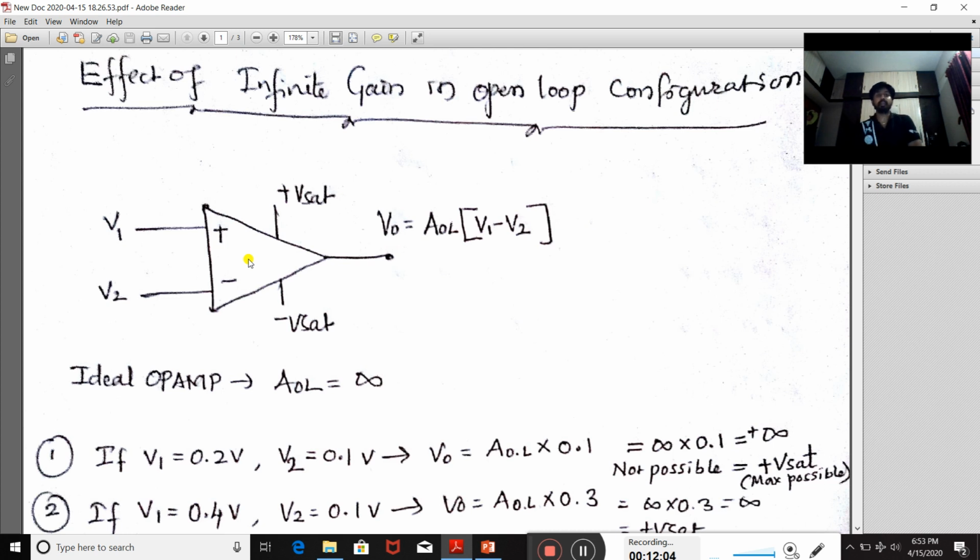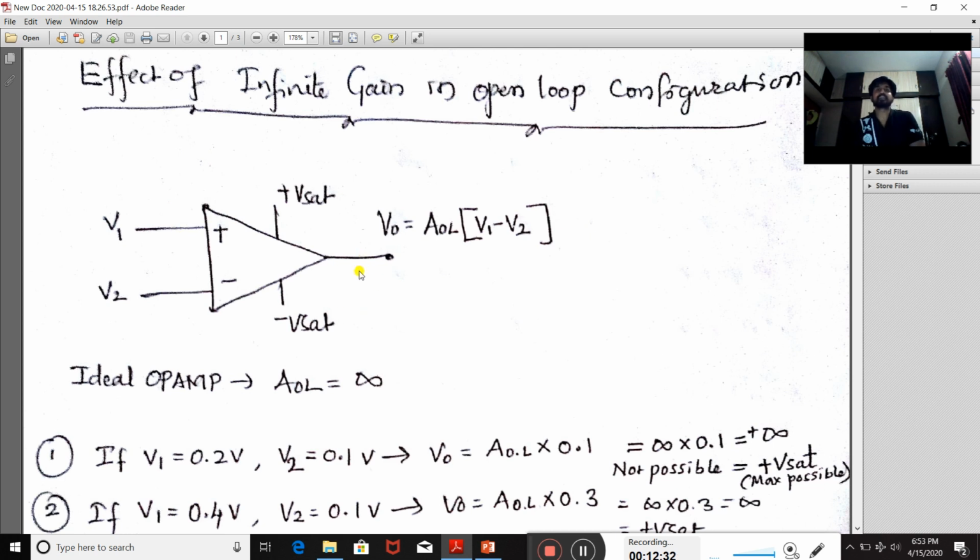To make it work as an amplifier, there is a need for a feedback signal, and that is what I explained in the last class. We need to give a negative feedback signal. If you give a positive feedback signal, its gain again increases, so we are not going to control the gain of the operational amplifier.